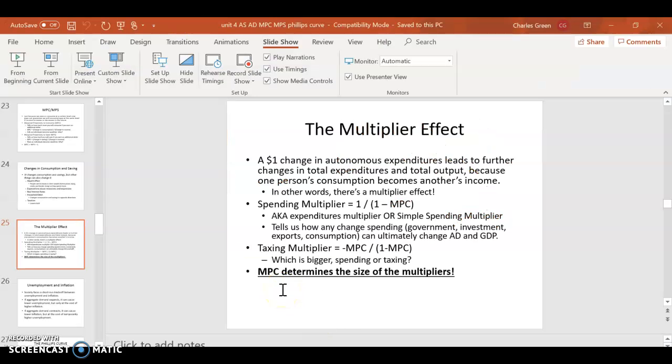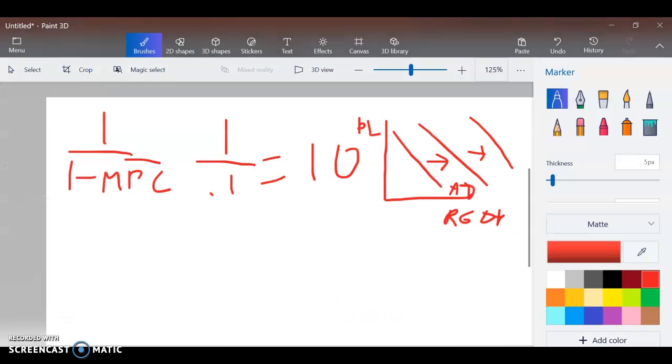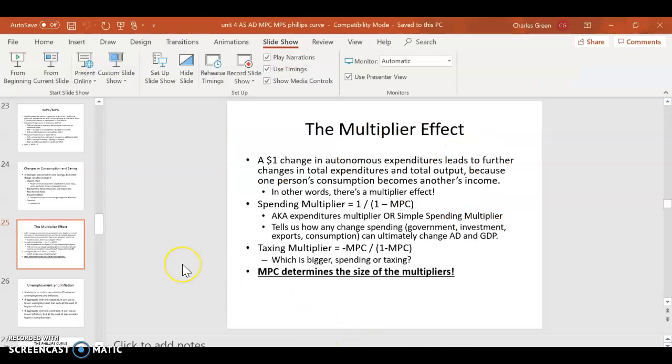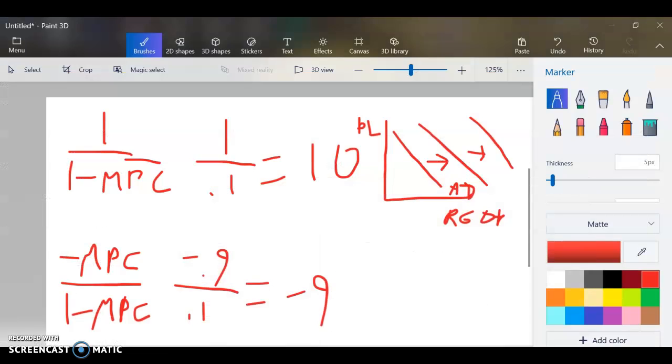The taxing multiplier is negative MPC over 1 minus MPC. So negative MPC over 1 minus MPC, all right? So again, if our MPC is 0.9, it'd be negative 0.9 over 0.1, which is negative 9. Okay, that would be our taxing multiplier. Now notice our taxing multiplier is a negative number. The reason why our taxing multiplier is a negative number is because taxes decrease disposable income, right?